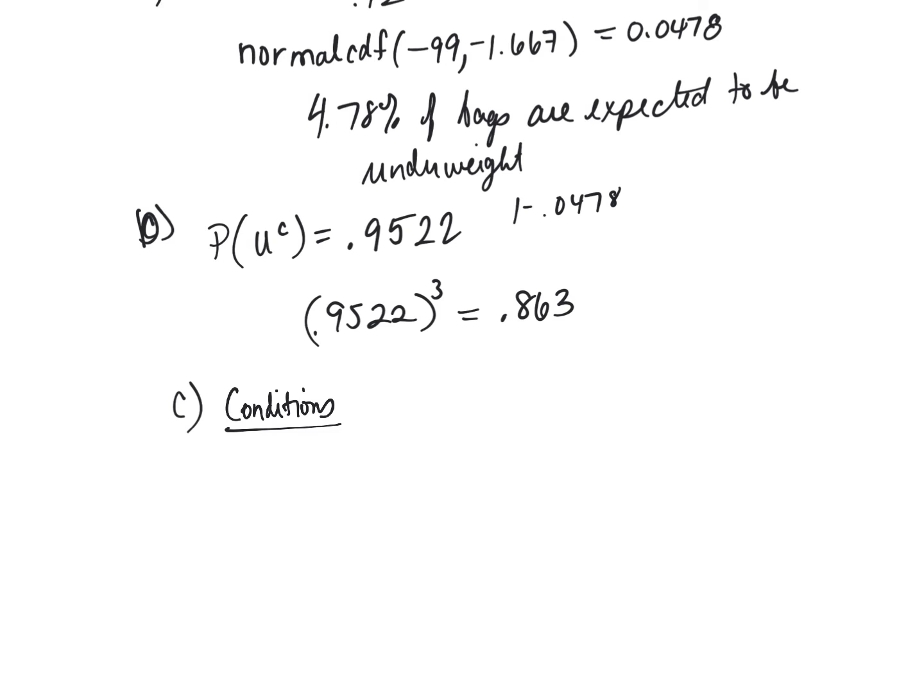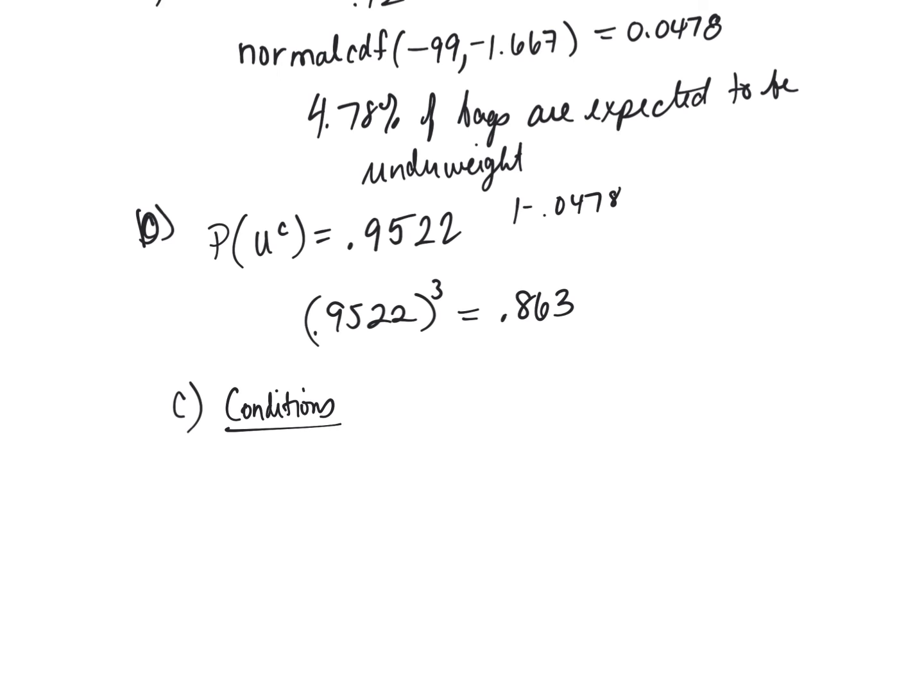For C, it has to be random. It says, what's the probability that the mean weight of the 3 bags? Well, it's probably not random. It's probably just 3 in a row on the conveyor belt, but they're probably representative, right?